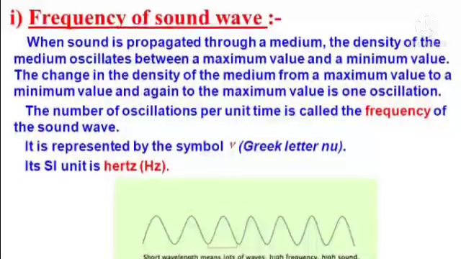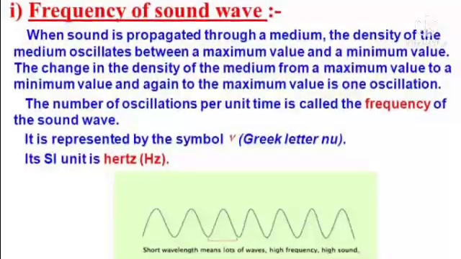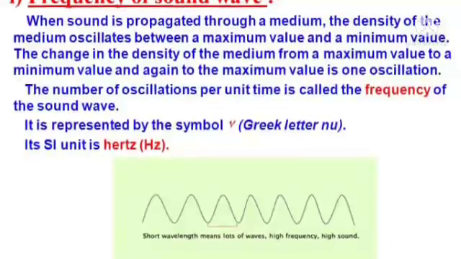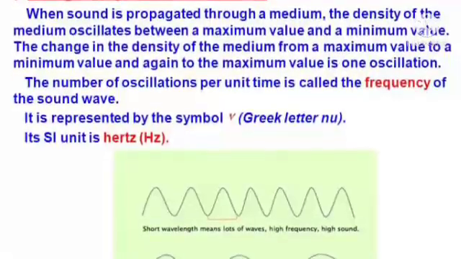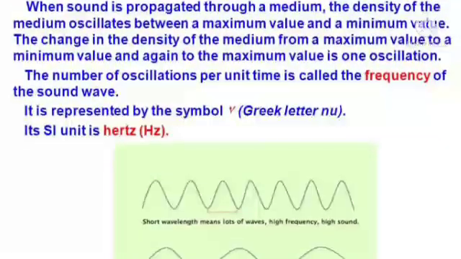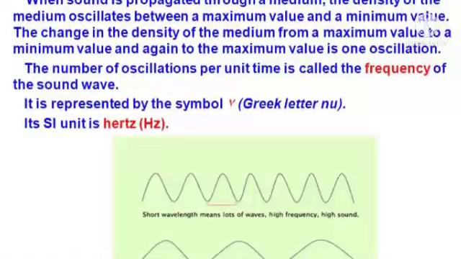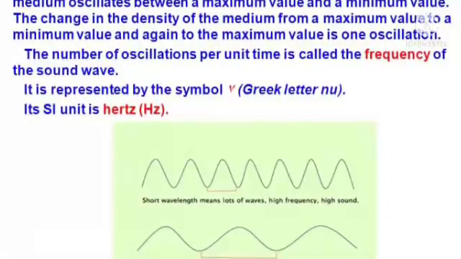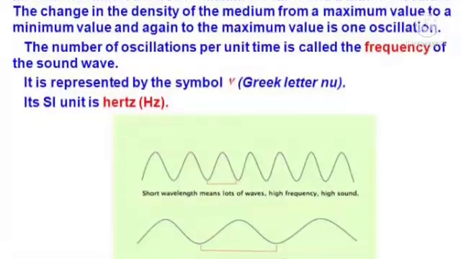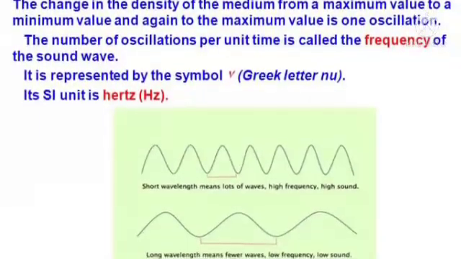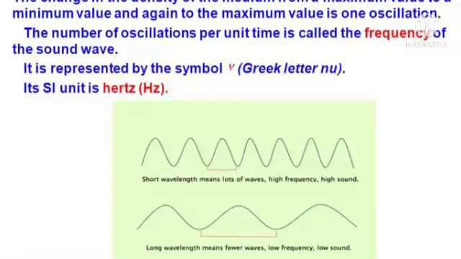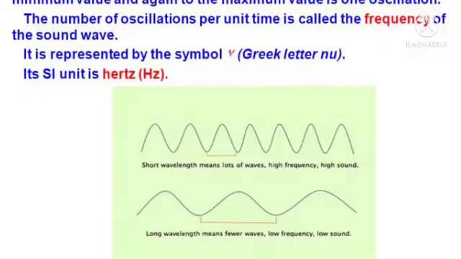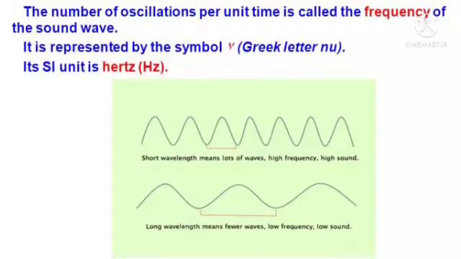Frequency of a sound wave. When sound is propagated through a medium, the density of the medium oscillates between a maximum value and a minimum value. The change in the density of the medium from a maximum value to a minimum value and again to the maximum value is one oscillation. The number of oscillations per unit time is called the frequency of the sound wave. It is represented by the symbol nu. Its SI unit is Hertz.